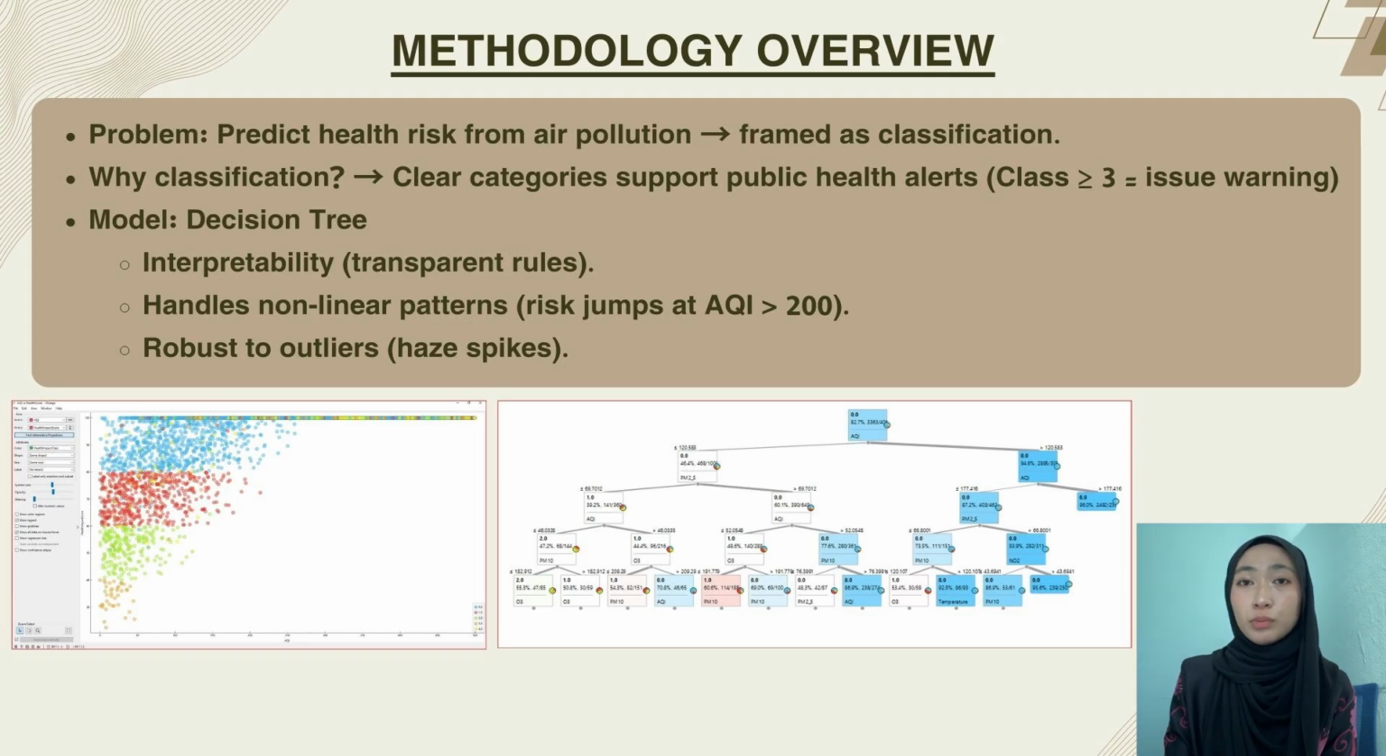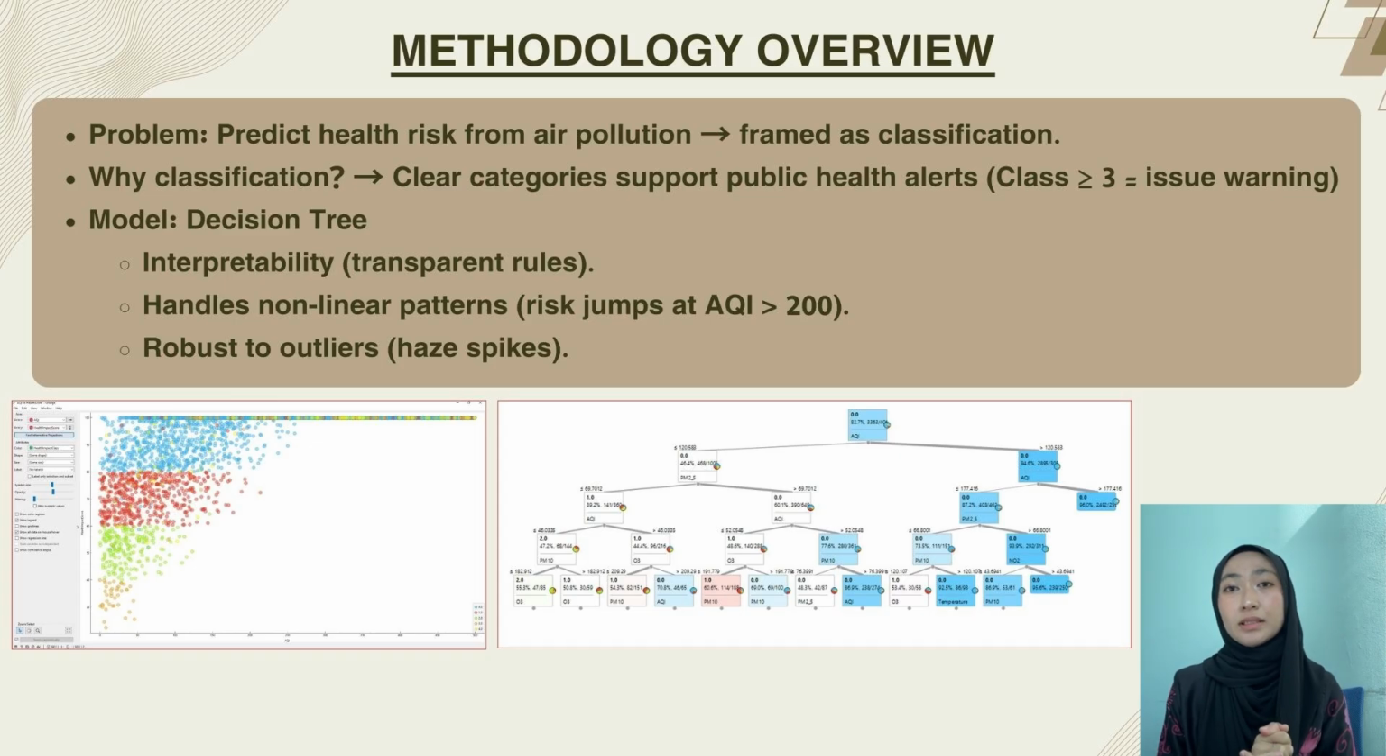Third, the model is robust to outliers, which are common during haze events. Since decision trees split data based on rank order rather than absolute distance, extreme pollution spikes do not distort predictions. While ensemble methods like random forest may offer slightly higher accuracy, they act as black boxes for this application, where transparency and clinical accountability are critical. The base decision tree provides the right balance of simplicity, performance, and interpretability.